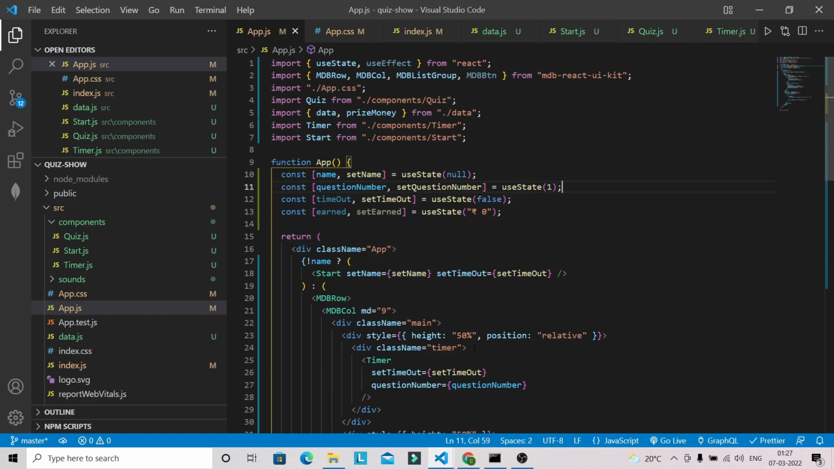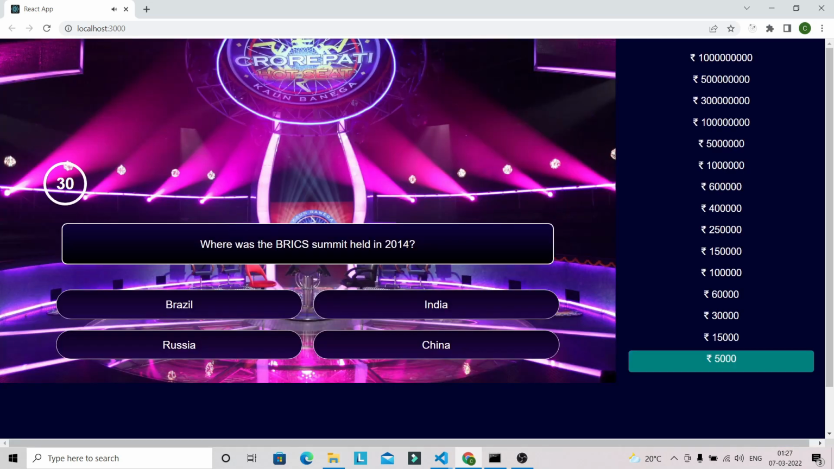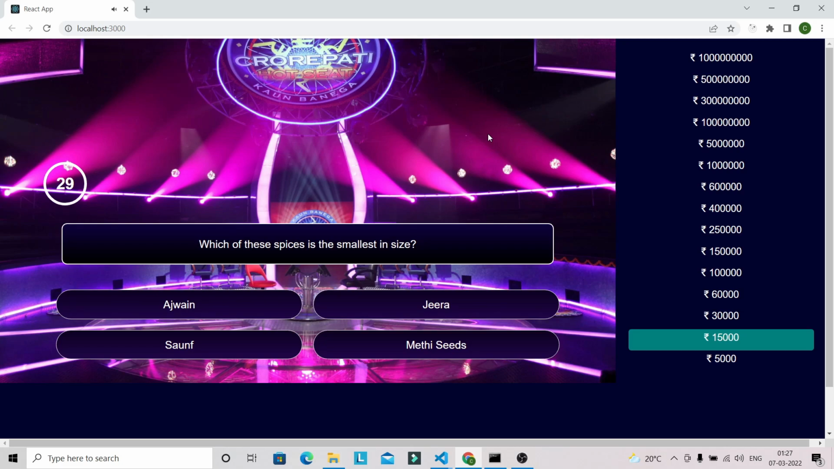So let's go to the browser. So now you can see that we are getting this screen. So let's give a name like James. Now let's click on start game. So you can see that sound is also coming by this symbol, but you will not be able to hear the sound because I am recording this video. And let's click on Brazil. So this is working. You can see that we are moving to the next question after providing the correct answer.